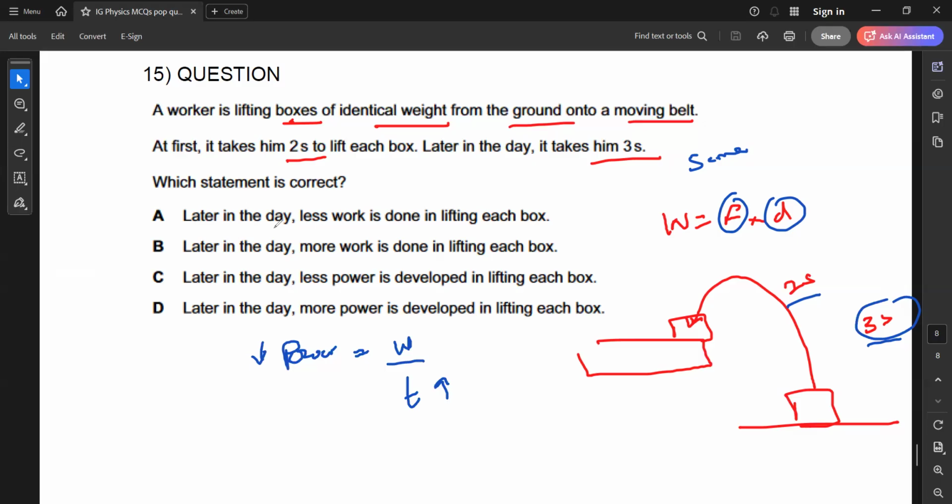Later in the day, less work is done. No, that's wrong. Later in the day, more work is done. That's also wrong because we are doing the same work. Later in the day, less power is developed. That is right because we are taking longer to do the same work, so we develop less power. So remember, power depends on the time, not the work.